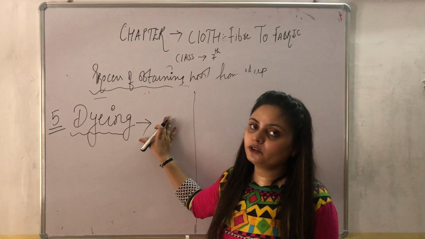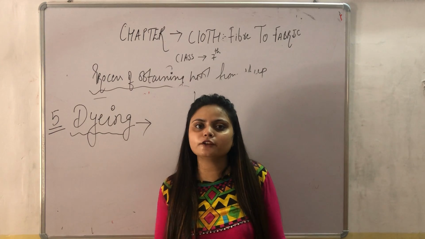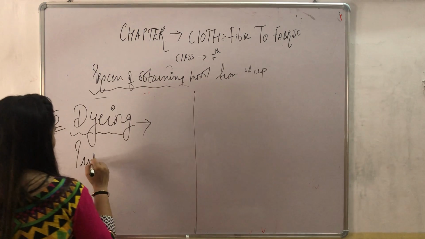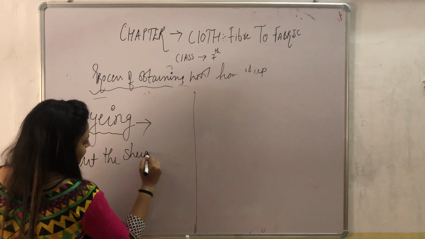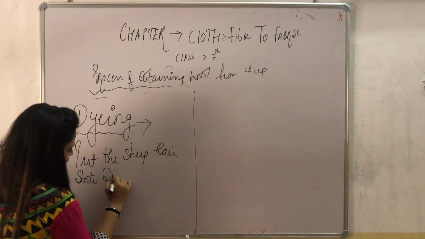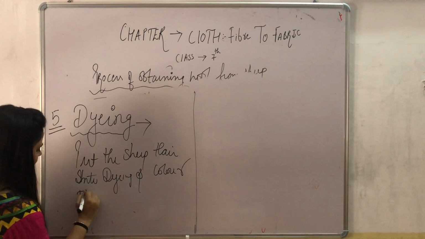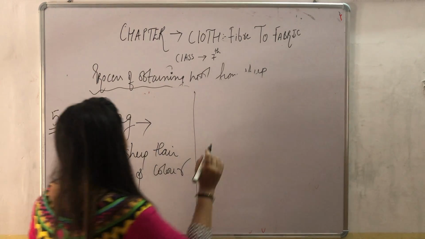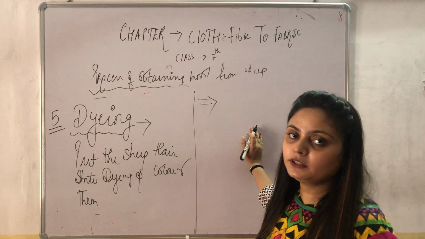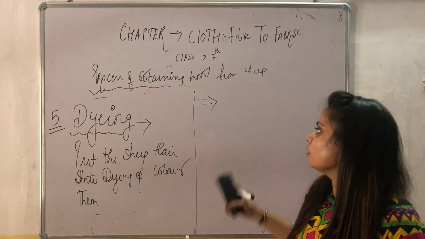So dyeing means, like your mother takes a white dupatta from a shop and then puts it into a dyer to dye it into a different color. In the same way dyeing will be done. We will put the sheep hair into the dye and color it. Okay. And the reason we have different varieties and different colors of clothes available is also because of dyeing. So dyeing is the next process to obtain wool from sheep.